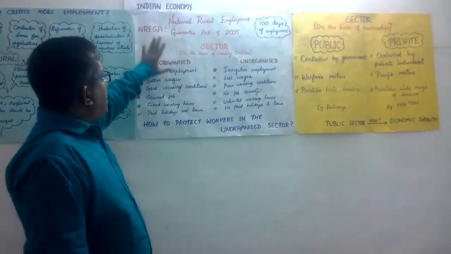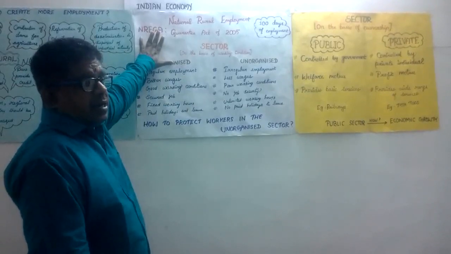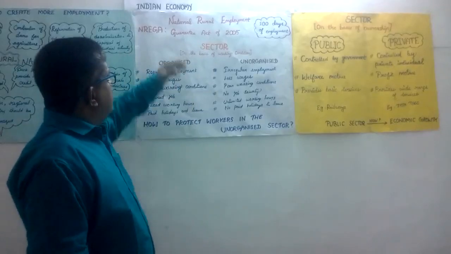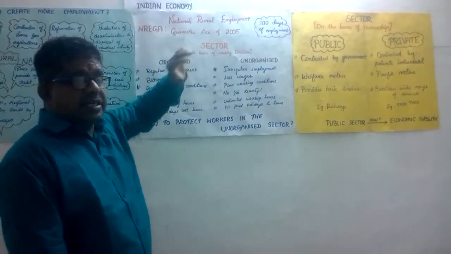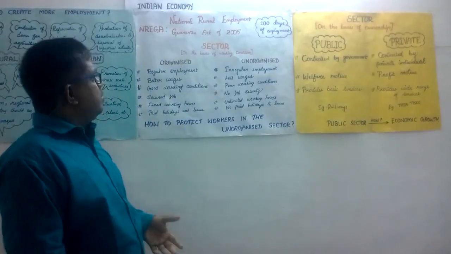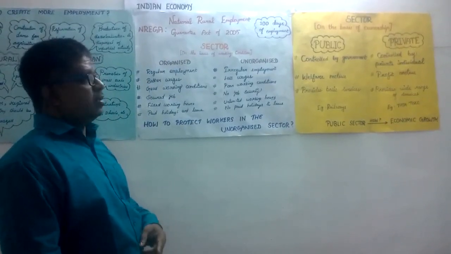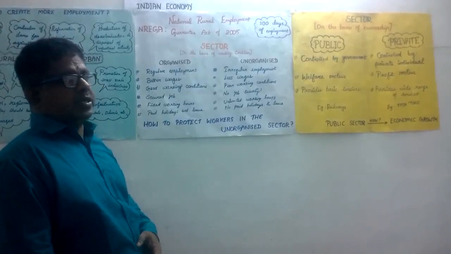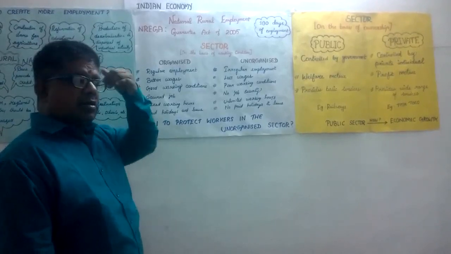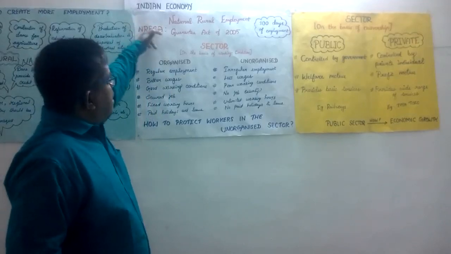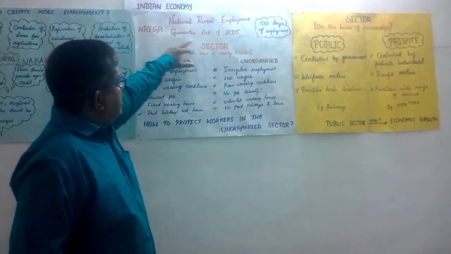This act gives a guarantee for their occupation, particularly for people in rural areas. It was initially introduced in only 200 districts. Later on, it was implemented in another 130 districts. And on 1st April 2008, it was introduced in all the districts in India. Therefore, it is called the National Rural Employment Guarantee Act.